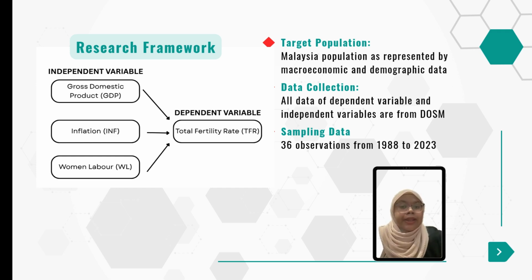As you can see, this is the research framework of our study, where the dependent variable is total fertility rate, TFR, and the independent variables are gross domestic product, GDP, inflation, INF, and women labour, WL. The target population is the Malaysian population as represented by macroeconomic and demographic data. For the data collection, all the dependent and independent variables are from DOSM, Department of Statistics Malaysia. For the sampling data, we get 36 observations from 1988 to 2023.